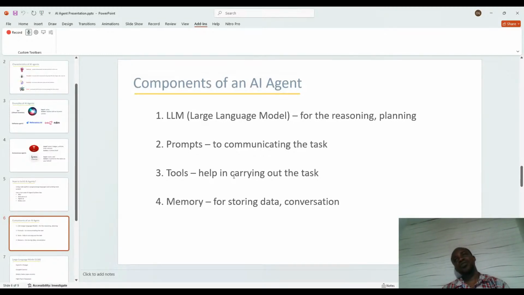Some don't take care of the memory for you. You are the one to create the memory yourself. So it can either be three of these or four of them. For instance, if you are using N8N, it does not take care of memory for you. You are the one to input your memory yourself, everything yourself. Okay, let's keep moving on.